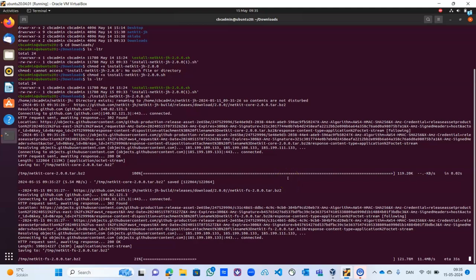At a point, it will ask you to enter your sudo password. It needs root privileges, so you need to enter your password as a sudo user to continue the installation. If you don't enter the password, it may not install some of the files and your Netkit installation will not work. So let's wait for it to download all the packages it needs.